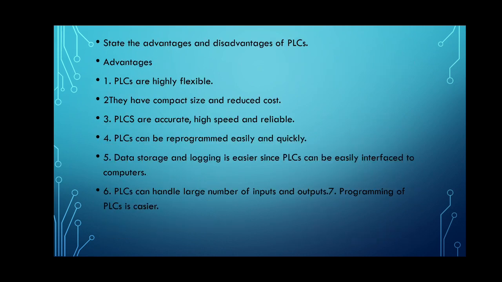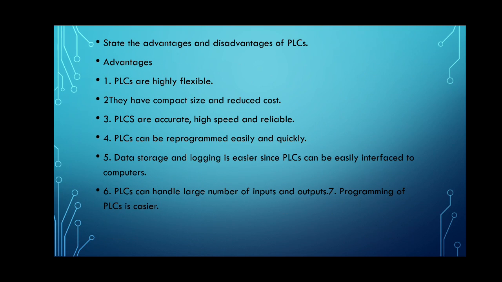So next the question is asked along with the main question or as a 5 marks question, that is, state the advantages and disadvantages of the PLC. Here they are not expecting the explanation, we have to write only the statement, that is, what are the advantages and what are the disadvantages. So just we will go with that.